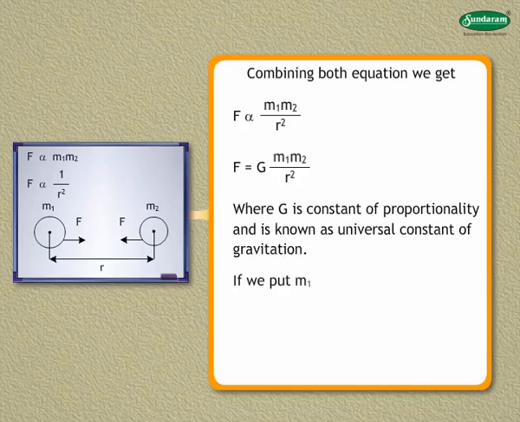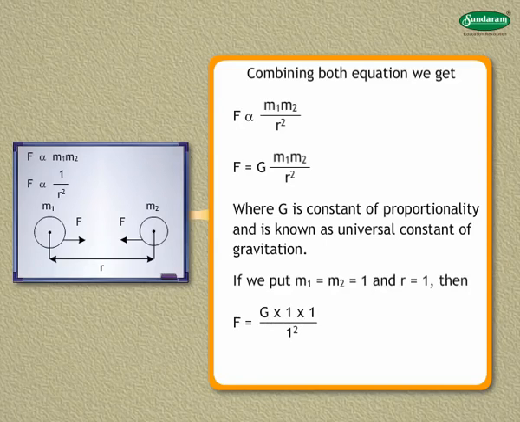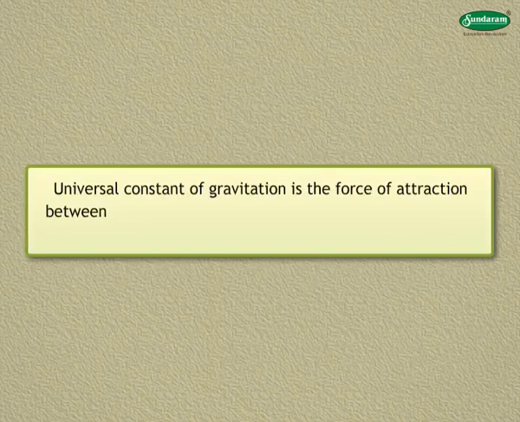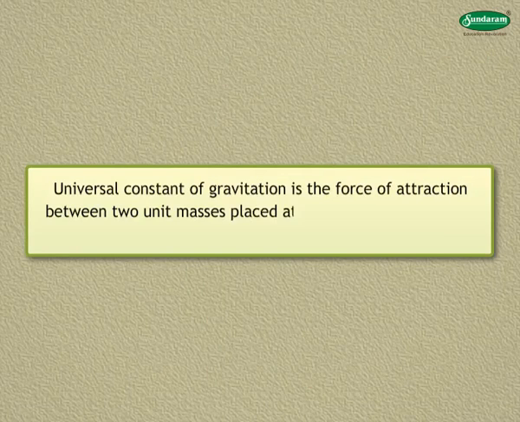If we put m1 is equal to m2 is equal to 1 and r is equal to 1, then we have F is equal to G multiplied by 1 multiplied by 1 divided by 1 squared. Therefore, F is equal to G, or G is equal to F. Therefore, the universal constant of gravitation is the force of attraction between two unit masses placed at unit distance apart from each other.